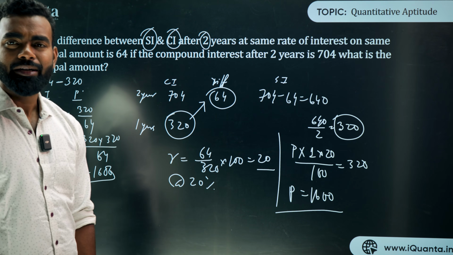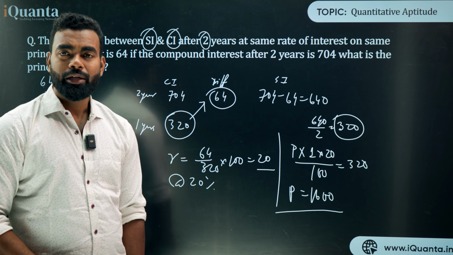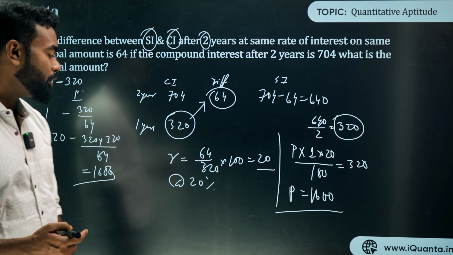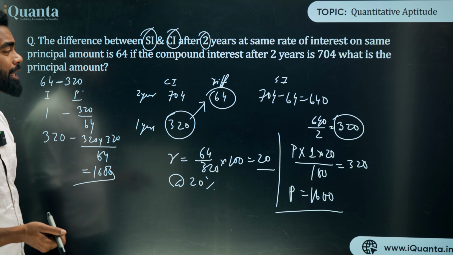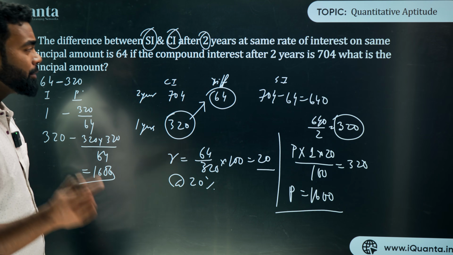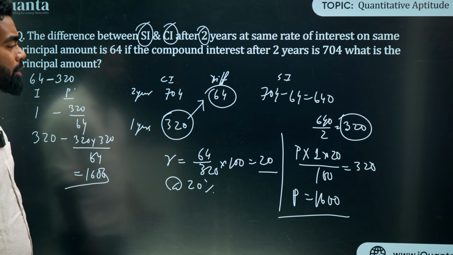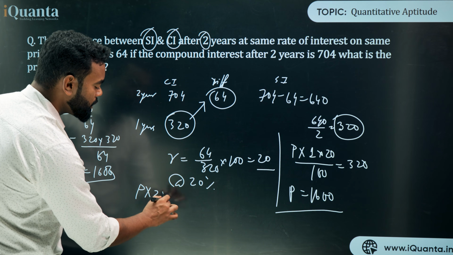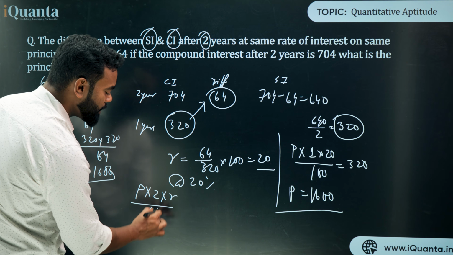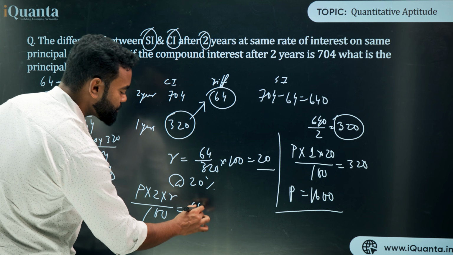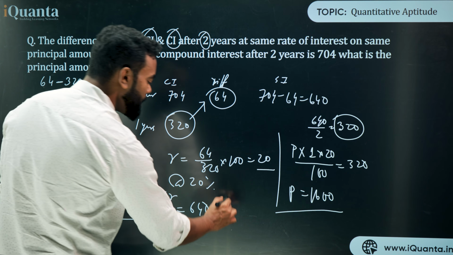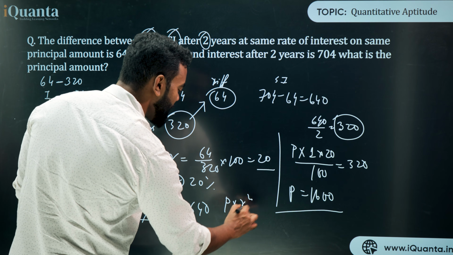And now the next thing is also very, very crucial: what else can we do with this particular thing? Can we use the formula also? A lot of people have asked me whether we can use the formula to solve this question or not. My answer is yes, we can use the formula. Because I know what 640 is. So 640 is P into 2 into R upon 100, which is 640.